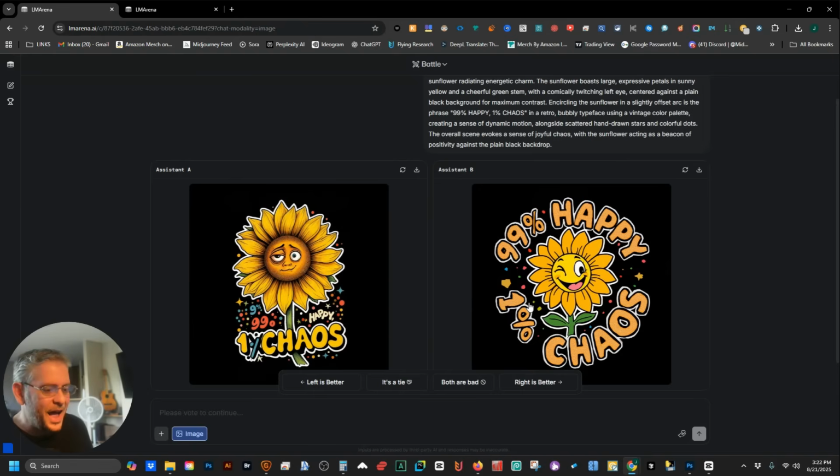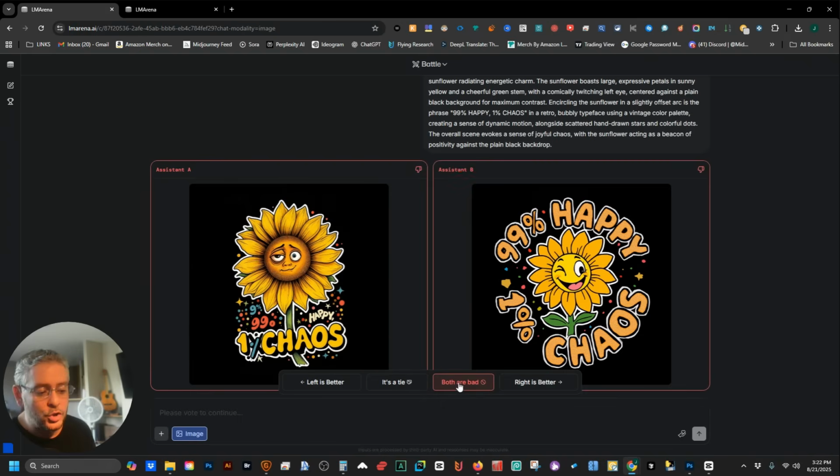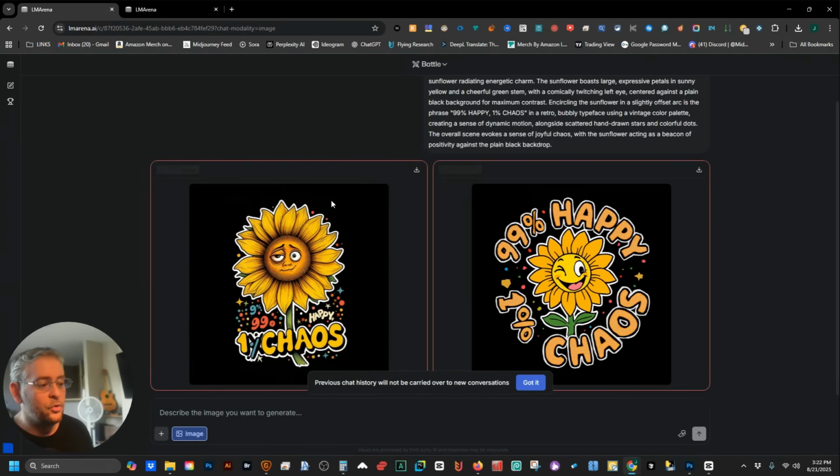But as you can see, I think both of these are not very good. I'm going to just go ahead and say both are bad, right? So you can't continue on until you answer this question. Once you say both are bad, now it's going to reveal what the models were. It says previous chat history will not be carried over, okay? So this is not like the other apps where you can keep making a conversation and tell it, change the image to do this. Once you make an image, it cleans and resets the conversation. So every prompt is a clean slate. There's no continuation. And as you can see, this one is called Lucid Origin. I don't know what that is. Photon, I don't know what that is either. Maybe there's a reason I don't know either of them.